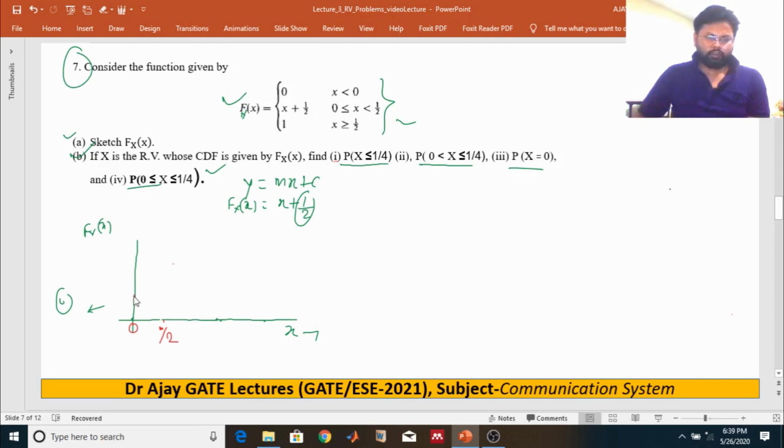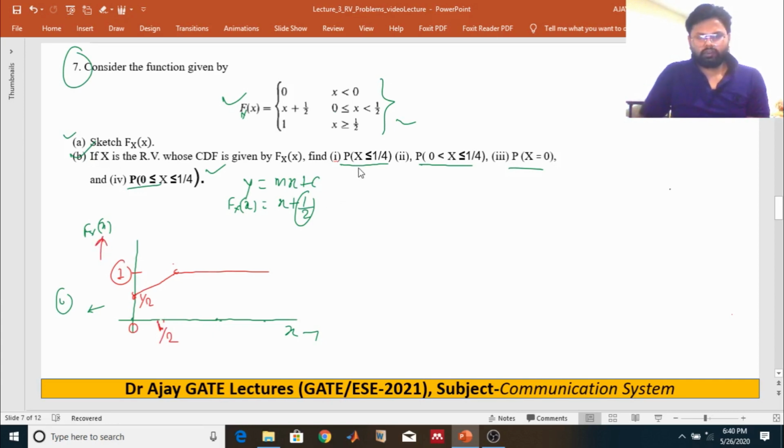So if you put x equal to 0, it will be half. So this graph will be something like that, and beyond that it will be 1. Up to here is half, up to here is 1. So right, this is the CDF graph.